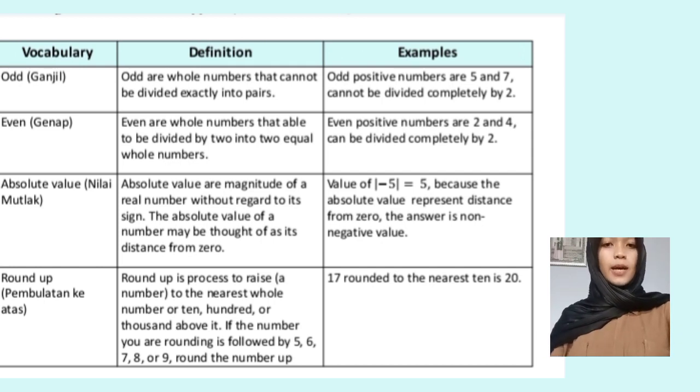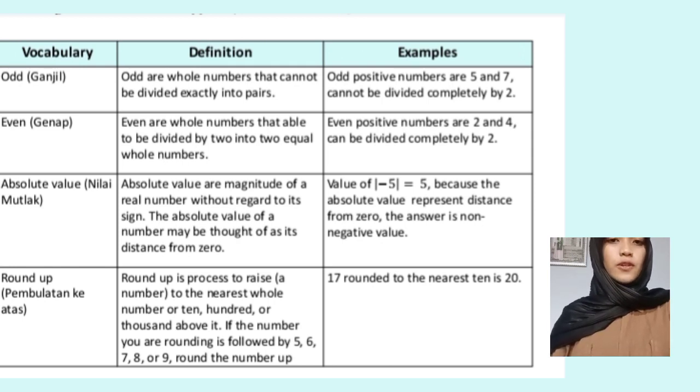The second vocab is even, or genap in Indonesian. Even are whole numbers that are able to be divided by 2 into two equal whole numbers. The example is even positive numbers 2 and 4, which can be divided completely by 2.